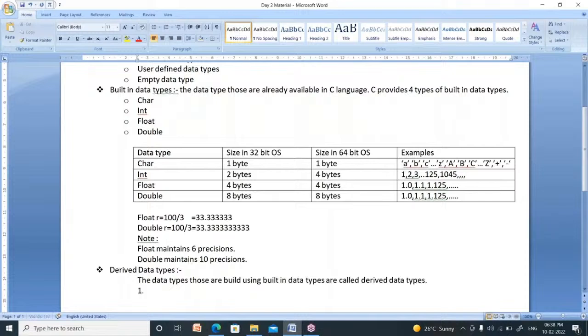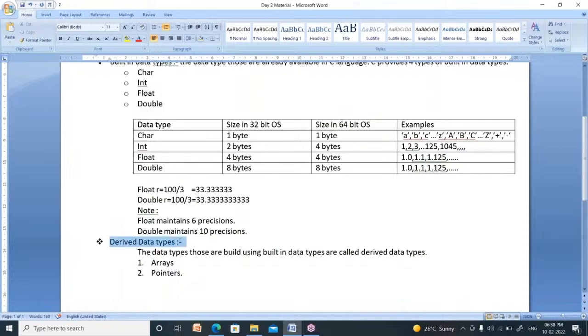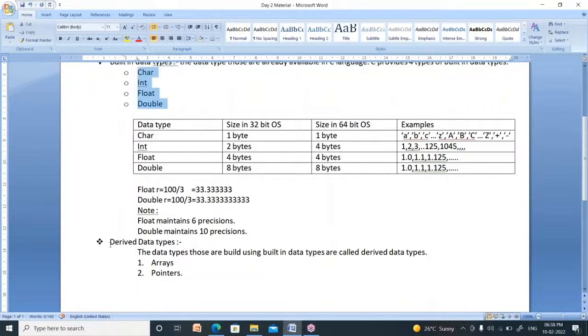There are 2 types of derived data types. One is arrays. Second one is pointers. I will explain these 2 concepts later. There are 2 chapters, arrays and pointers. Now these are nothing but derived data types. What is the meaning of derived data types? The data types that are created or built using built-in data types are called derived data types.